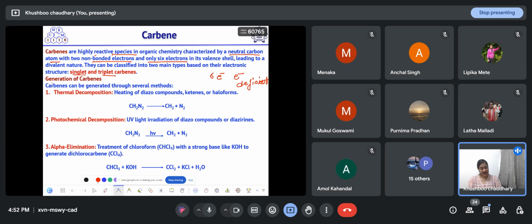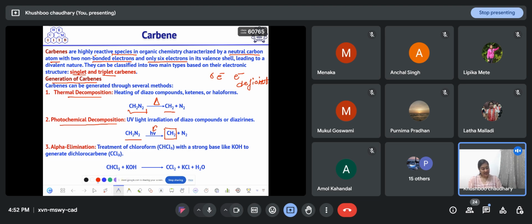So, what are the methods by which we can generate carbenes? First is thermal decomposition. If you take a diazo compound and heat it, then nitrogen will knock out and you will get carbene. Second is photochemical decomposition. If you irradiate diazo compounds with light or UV radiation, then nitrogen again will knock out and this will generate carbene. Then alpha elimination.